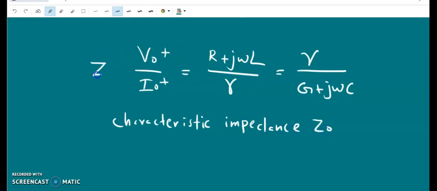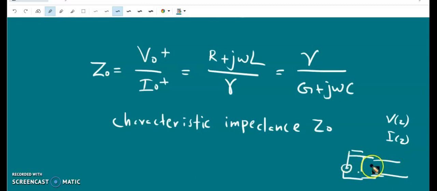So Z0 is equal to V0 plus by I0 plus, and we can see that this ratio is independent of the distance z. V is a function of z, I is a function of z, but the characteristic impedance Z0 is independent of z. So whatever be the distance from the source, even then the characteristic impedance is the same. The characteristic impedance at this point or at a point at a very large distance from the source are the same. So z represents the distance along the transmission line from the source end.